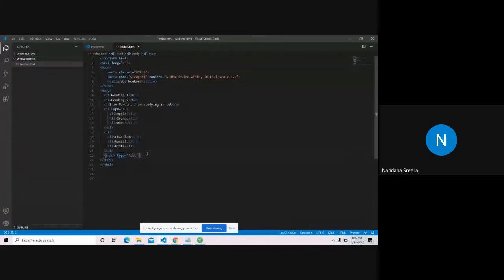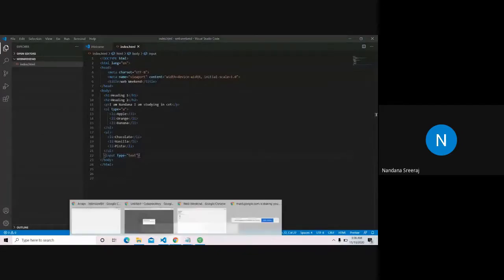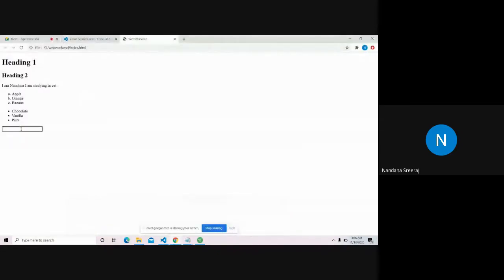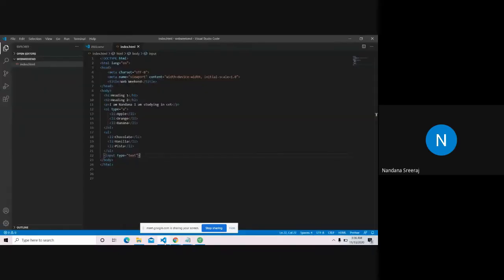So this is the input tag, but do you see something? What will the user know? I don't know what to type in there, whether it's username or password. So for that, we have something called placeholder. This doesn't look good, right? If you have some random blanks like this, the user won't know what to give. So yeah, we have something called a placeholder.